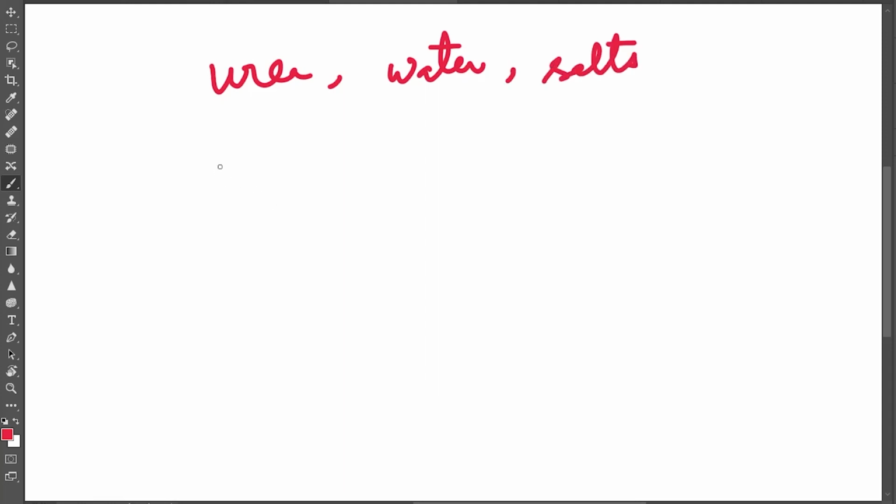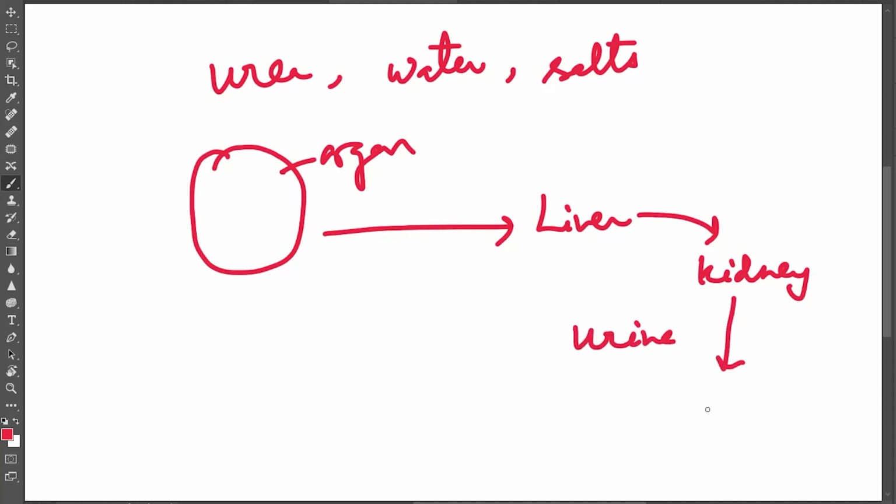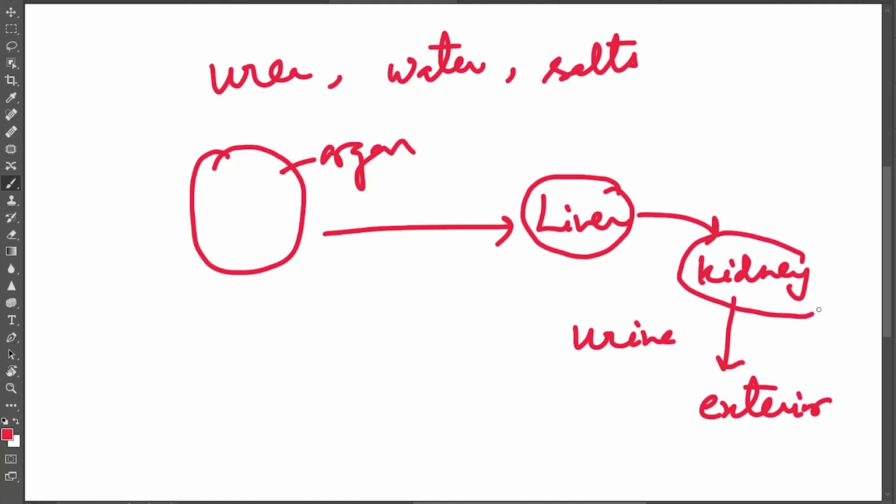These substances produced from the organs are transported to the liver where urea is produced, and from the liver urea is transported to the kidney, and the kidney helps in formation of urine that is eliminated to the exterior. So blood is the medium which helps in transportation of the waste products. The liver is the site of formation of urea and the kidney is the site of formation of urine.